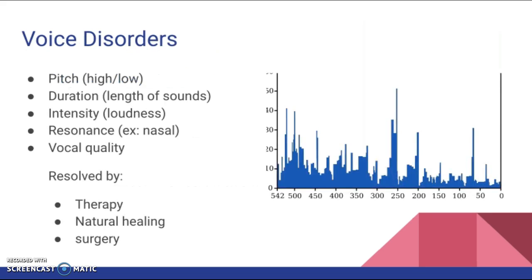Voice disorders. The human voice consists of a combination of pitch, high or low, duration, the length of sounds, intensity, loudness, resonance, especially nasal, and vocal quality. Problems with voice production are often resolved by therapy, natural healing processes, or surgery.